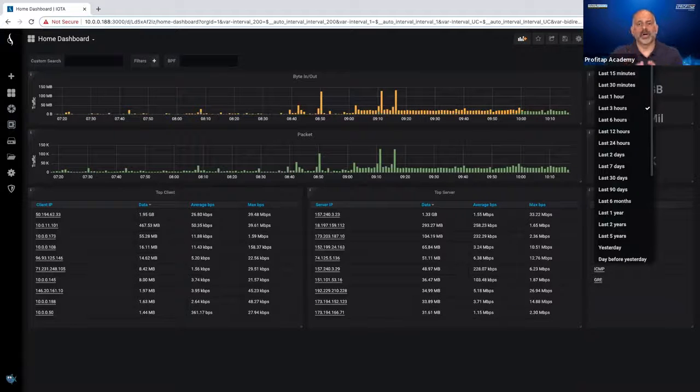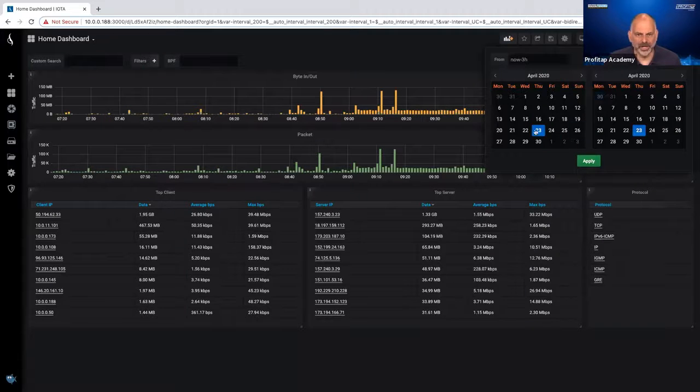This time range could come from syslog. This time range could come from logs on my router. This time range could come from a report from a user. So I could say, you know what? We're going to set up a custom time range here. I'm going to go back just over a week. I'm going to go to April 15th. And we're going to go to 1800.